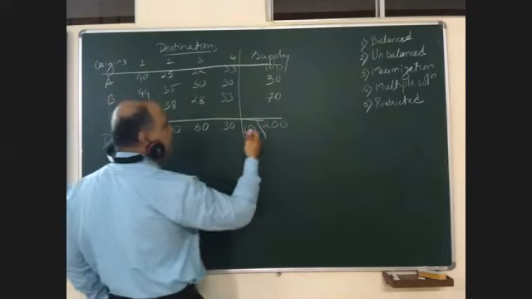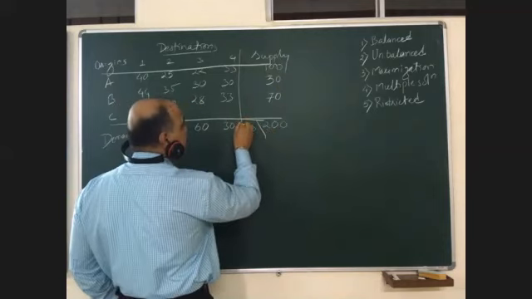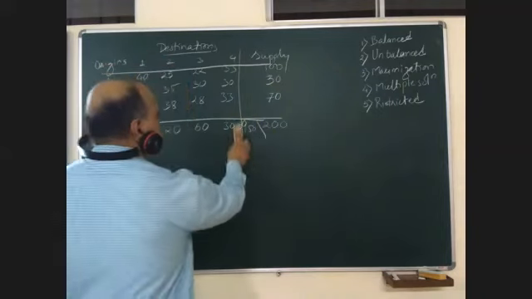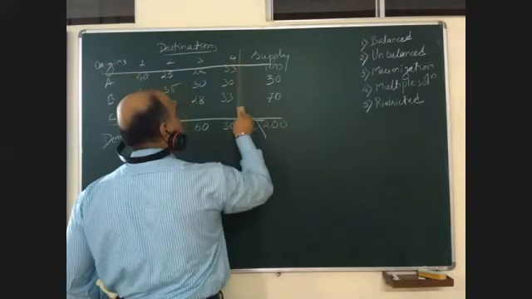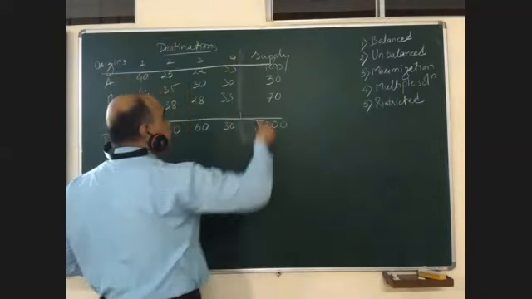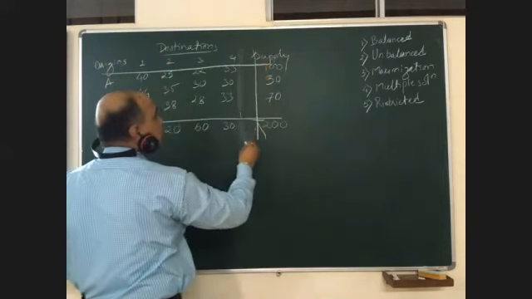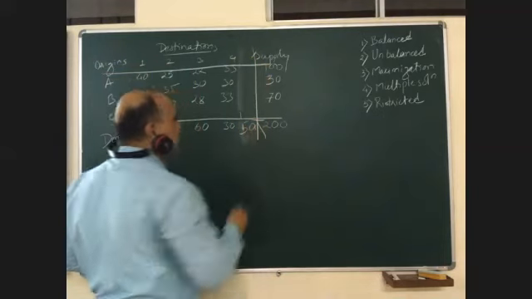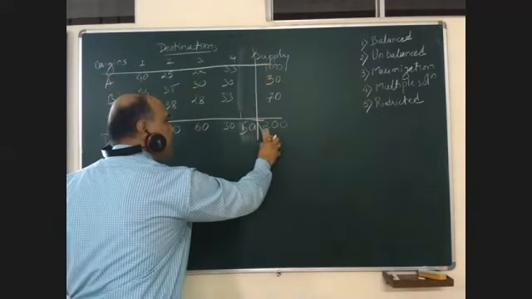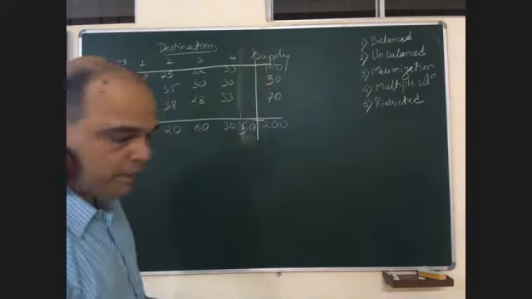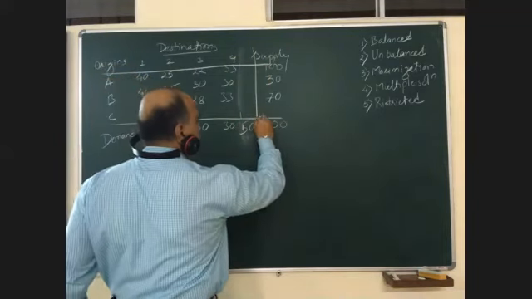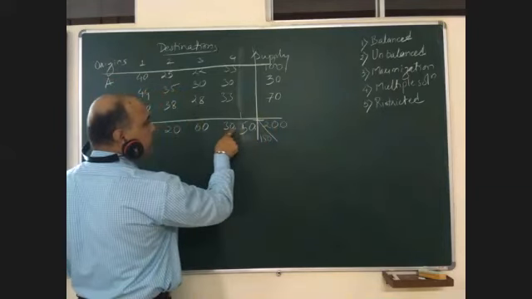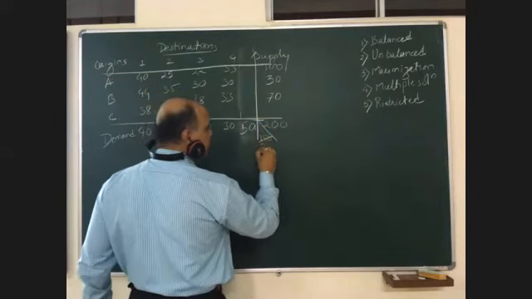So the difference is of 50 units. Now the moment I add 50 here, this becomes 200.